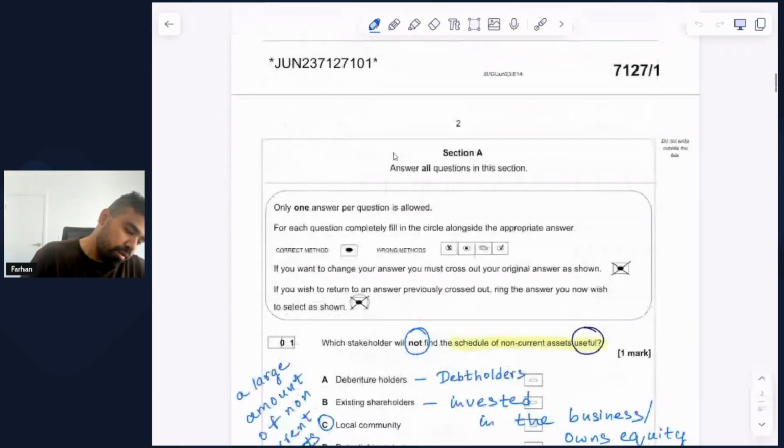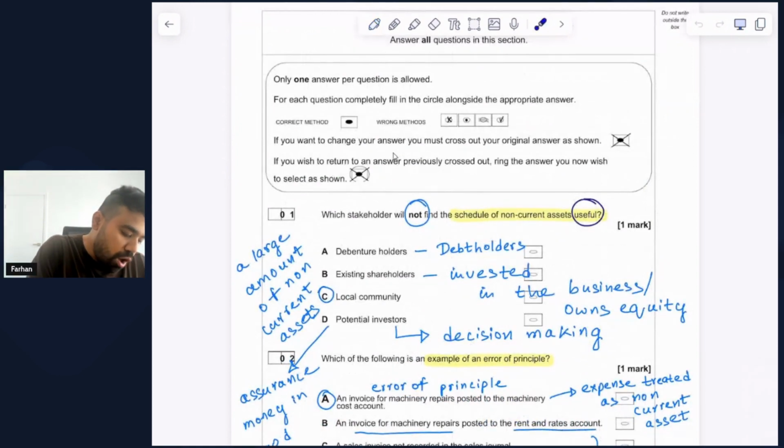So in question 1, which stakeholder will not find the schedule of non-current assets useful? Starting with the first option, debenture holders. Debenture holders are also known as the debt holders of the company. These people have lent money to the business so that in return they could get paid an interest on it.